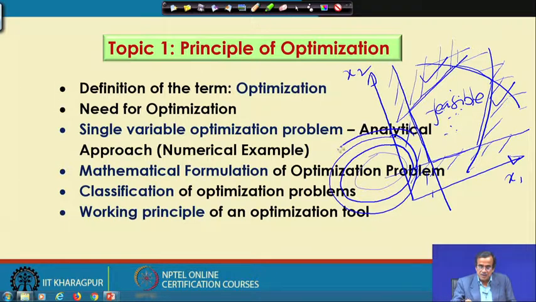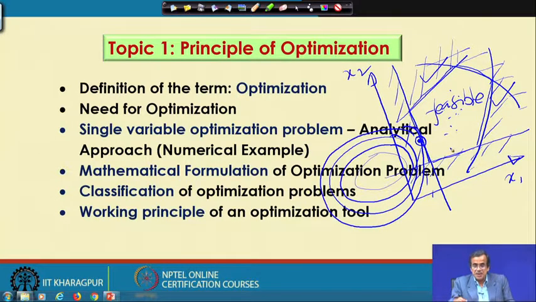For another value, I am getting this type of contour plot, and for another value of the objective function, this type. The moment the contour plot touches the feasible zone, that indicates the optimal solution of the constrained optimization problem.